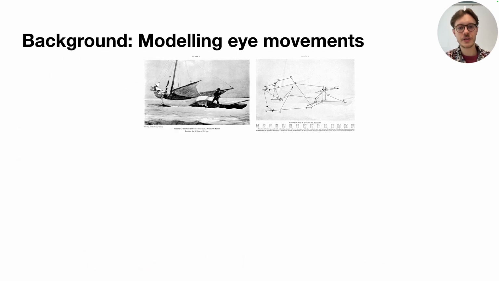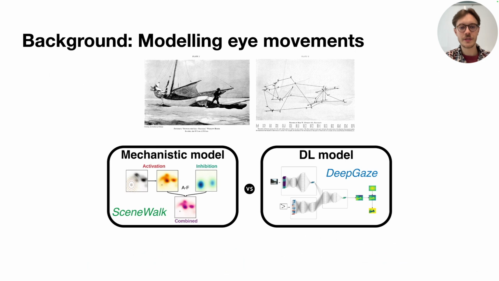This brings us to a fundamental trade off in building models for scientific phenomena, which we call the Pareto front of modeling. Essentially, all models are on a spectrum. On one end of the spectrum, you have high performance, more black box models, like in our case, DeepGaze. They take a data driven approach and are great at prediction without explicitly modeling underlying mechanisms. On the other, you have mechanistic models built from small sets of interpretable components, like SceneWalk, which usually directly reflect scientific theories, but do not predict as well.